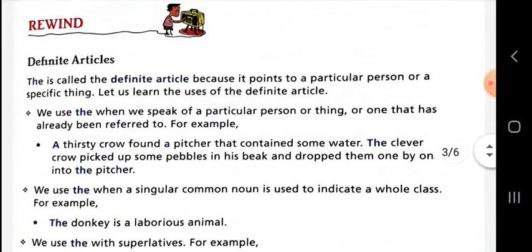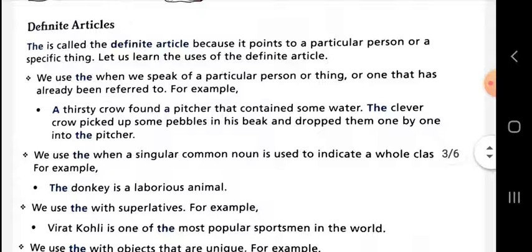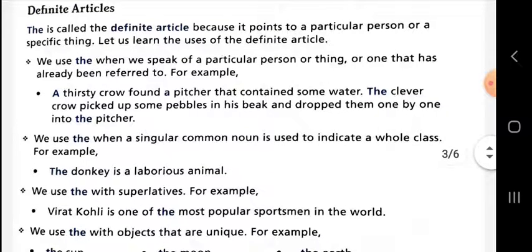Now, our next point is the definite article. Dear students, this is the definite article. The definite article is the. The is called the definite article because it points to a particular person or a specific thing. And now here some rules are given related to the use of the. We use the when we speak of a particular person or thing, or one that has already been referred to.